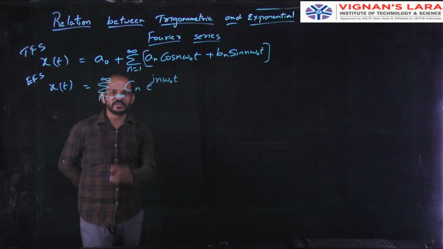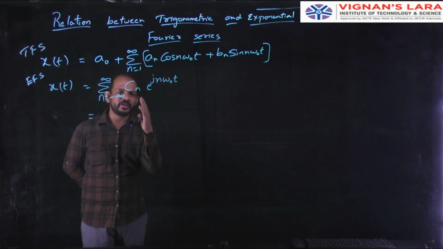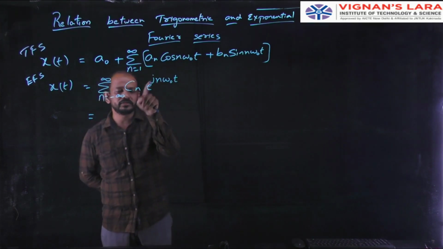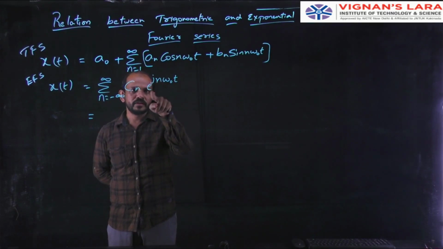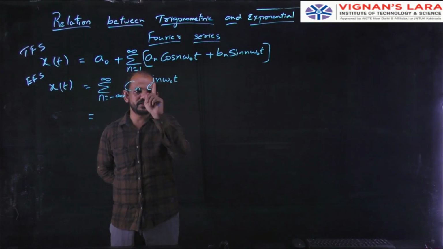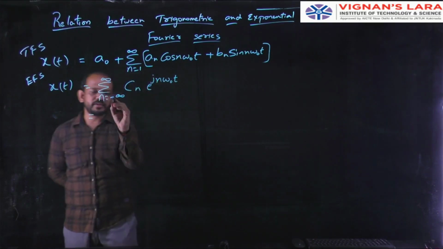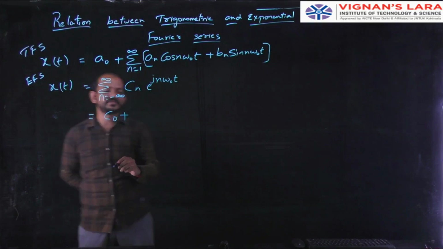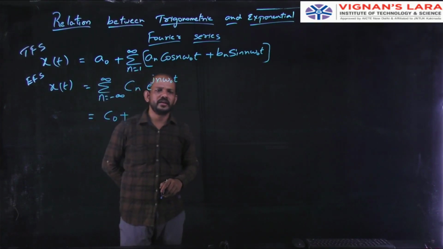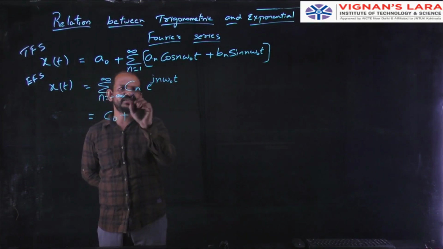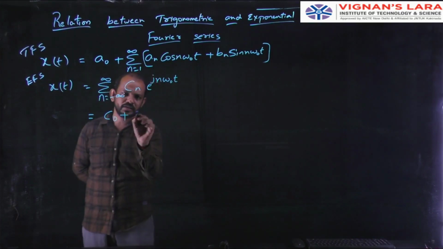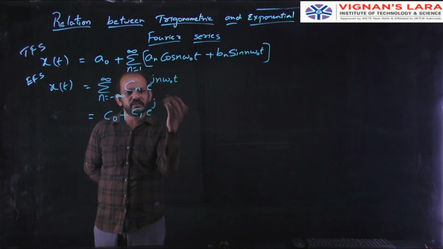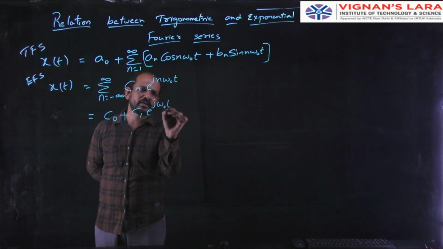Now the equation, first I will start with 0. If I substitute 0 for n, that is n equal to 0, then 0 into anything is 0, e power 0 is 1, so 1 into c naught. That is c naught. If you substitute n equal to 0, the equation is c naught plus, for n equal to 1, c1 e power j 1 omega naught t. There is no need to write 1, that is c1 e power j omega naught t.